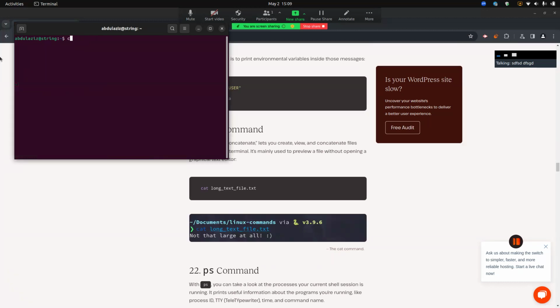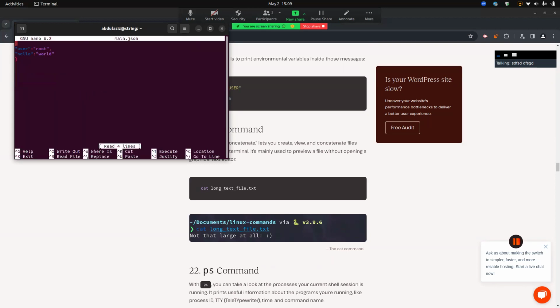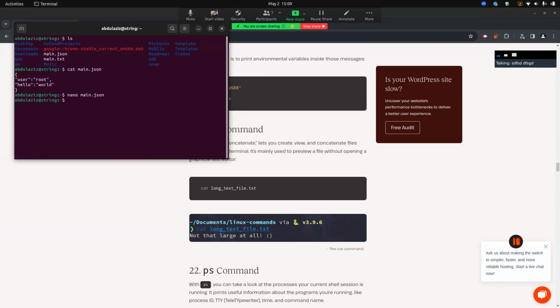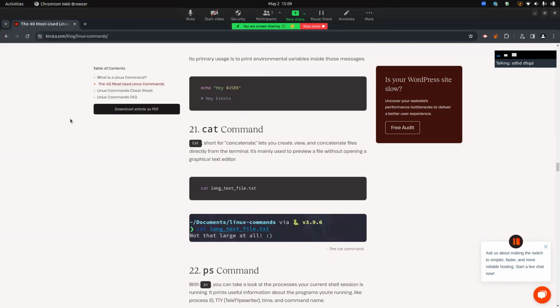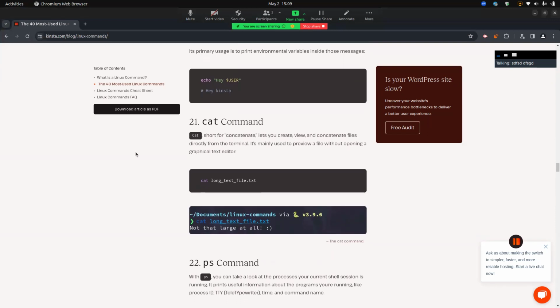And right now we use cat main.json. So here, as you can see, cat provides you a view in the command line, but nano is more convenient because in here you can edit and do tasks like that.